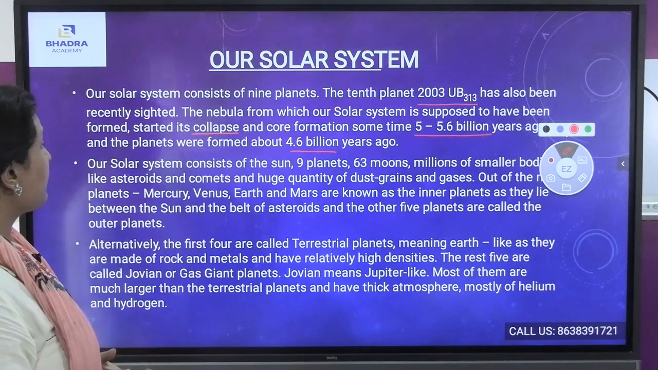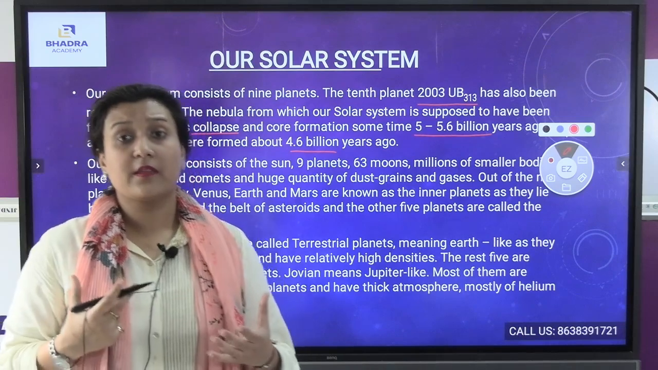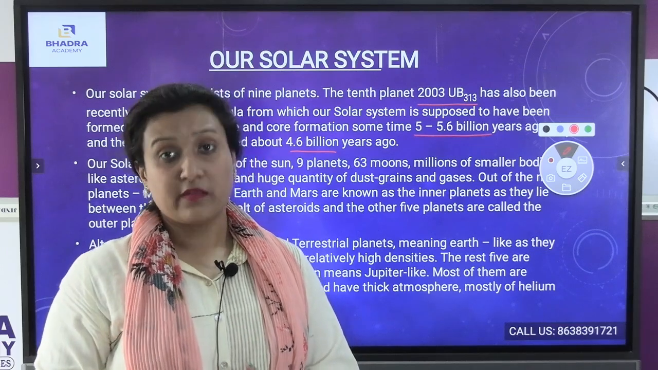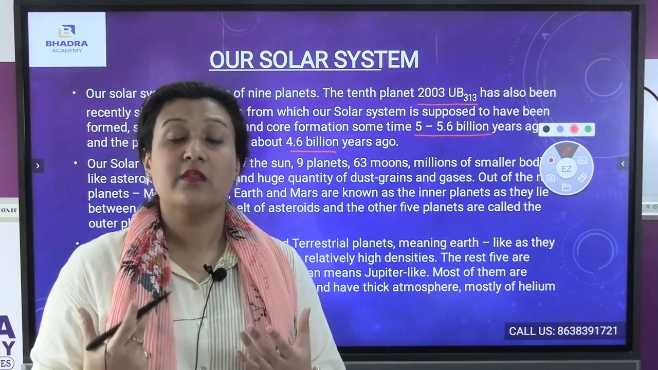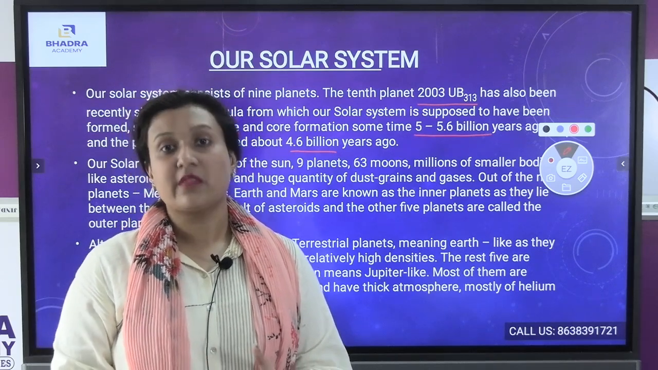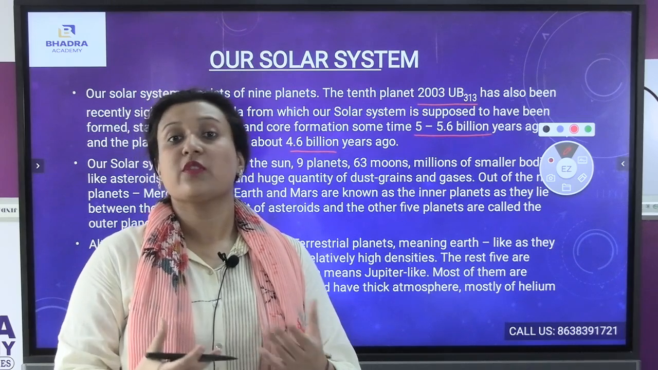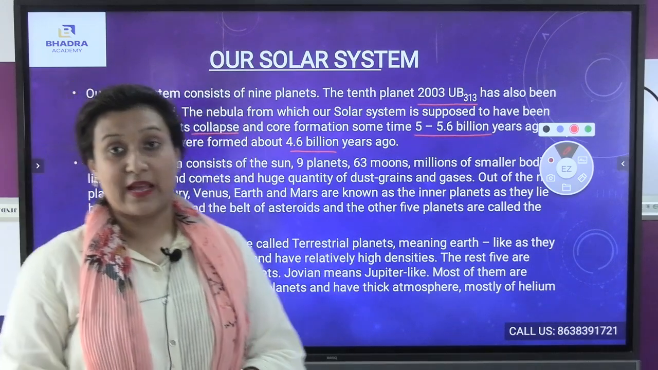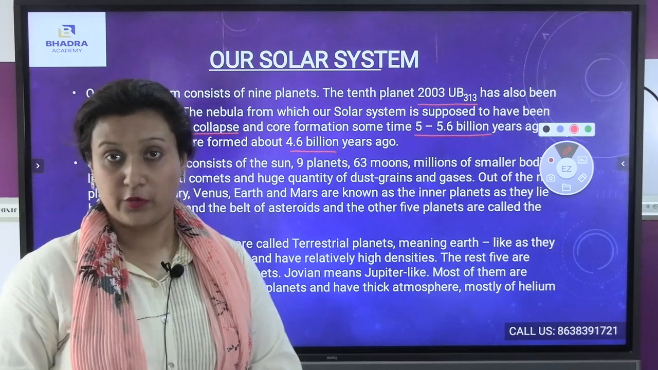Now the second point: the solar system consists of the sun, 9 planets and 63 moons. Like one of the moons, Titan, is present in the planet Saturn, and our moon is present in our planet Earth, which means our Earth has only one moon. I am just giving an example here. If I talk about our solar system, there are total 9 planets, one sun, and 63 moons altogether counted.